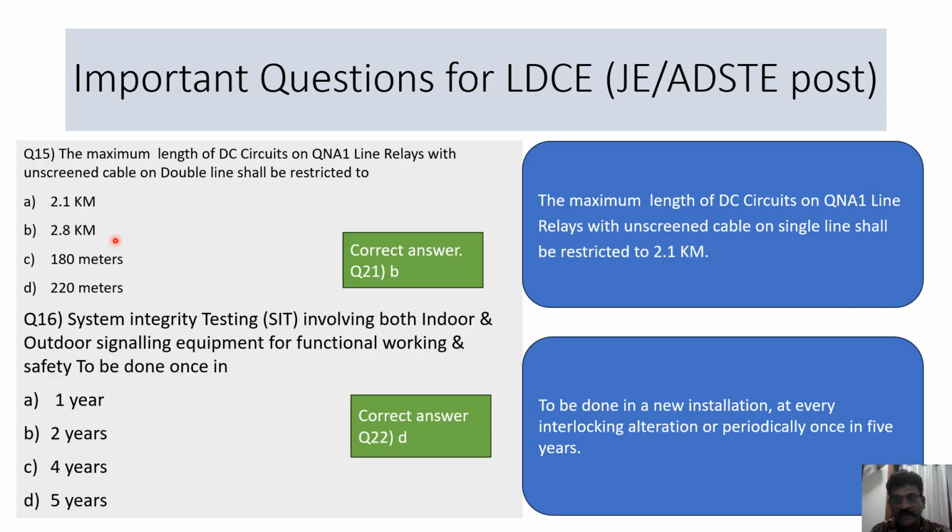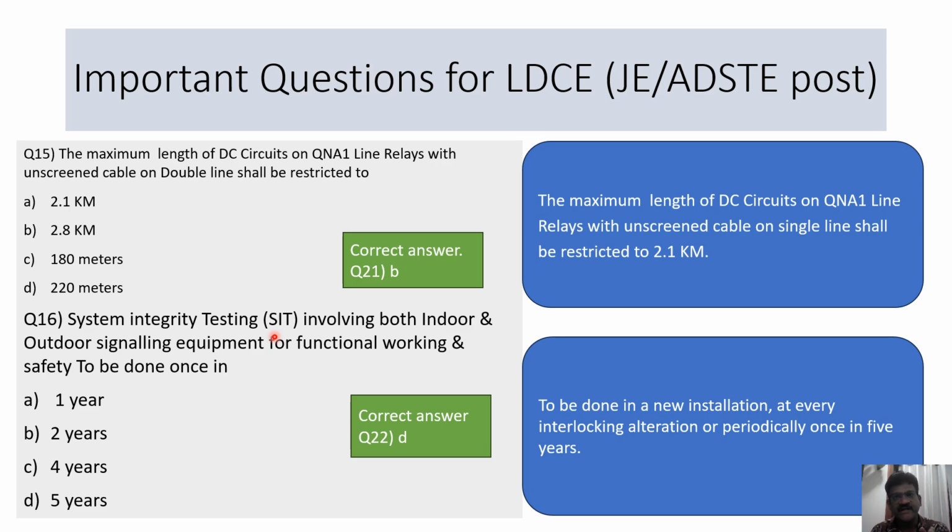System integrity test involving both indoor and outdoor signaling equipment for functional working and safety is to be done once in 5 years. What is this system integrity test? For example, your panel and points are there. Every 5 years you should check the correspondence test.